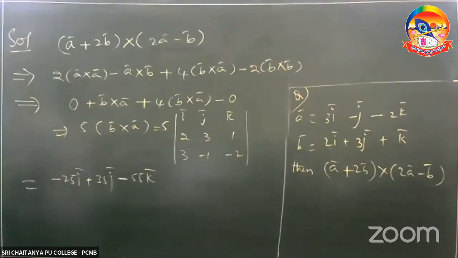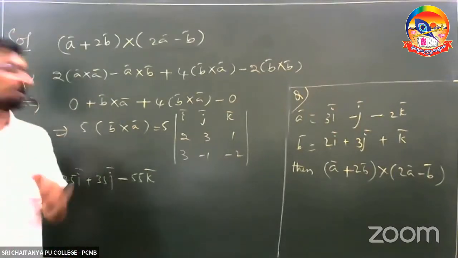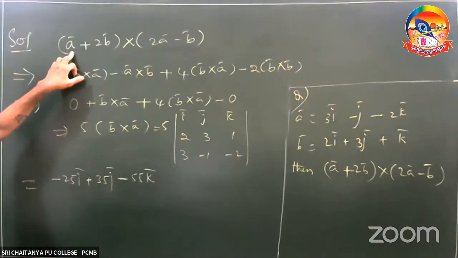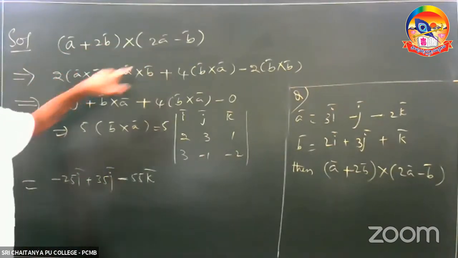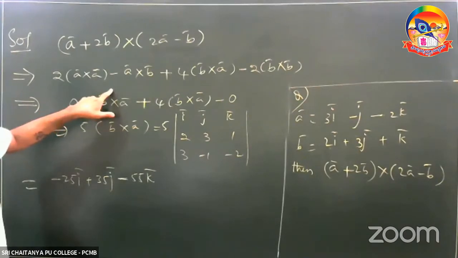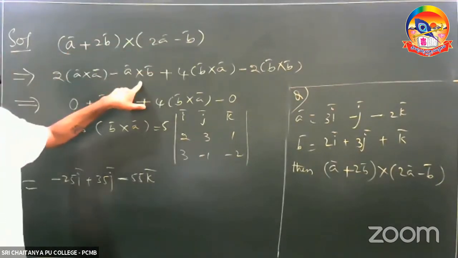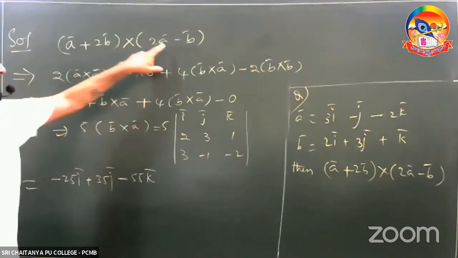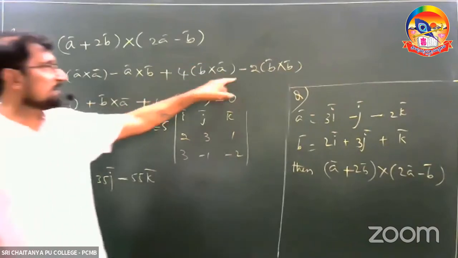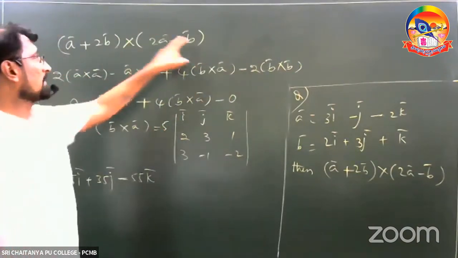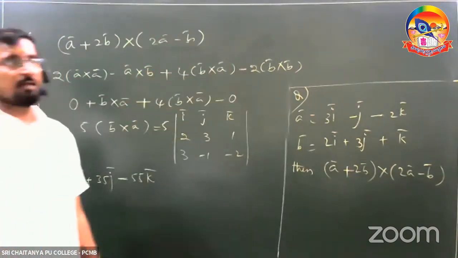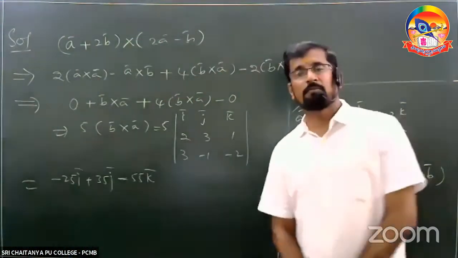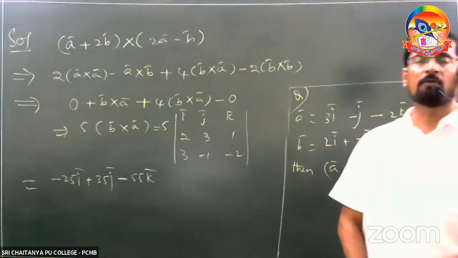Copy this one. I am going to repeat this problem once again. A cross 2A bar minus A cross B plus 4 B cross A minus 2 B cross B. You know very well, A cross A value is equal to the null vector, B cross B is equal to the null vector.